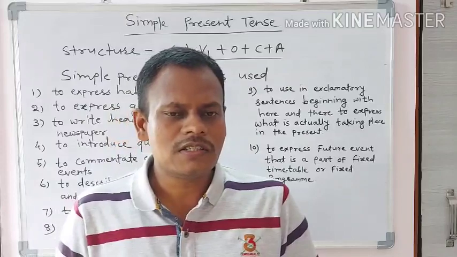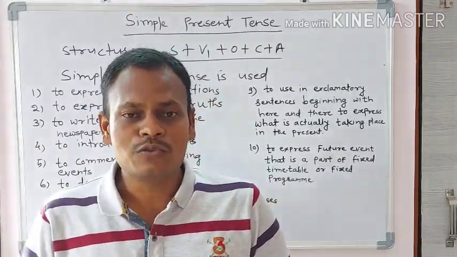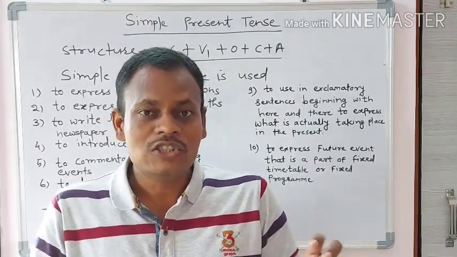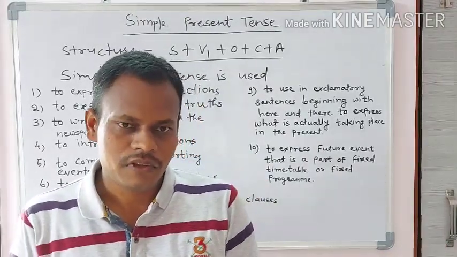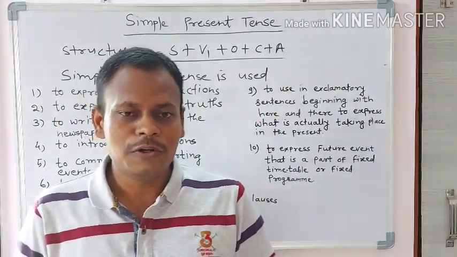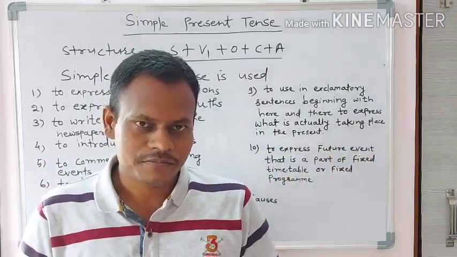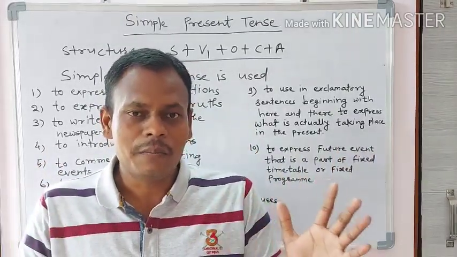Now we learned the structure of assertive sentences. Now you should also learn how to form negative and interrogative sentences. I will take your favorite sentence that your teachers told you in your class. Rama eats a mango.